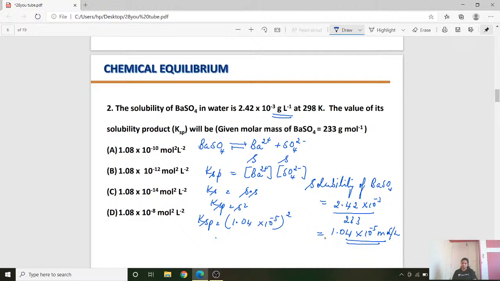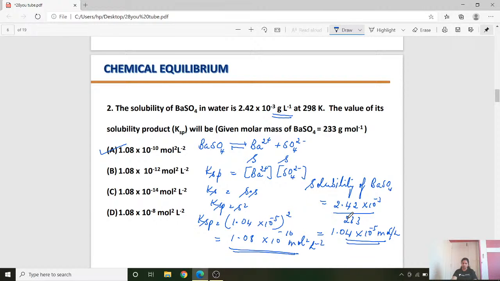So that will be 1.08 into 10 to the power of minus 10 mole square and liter minus 2. So the answer will be, student, option A, 1.08 into 10 to the power of minus 10 mole square per liter square. That is, option A will be the right answer.